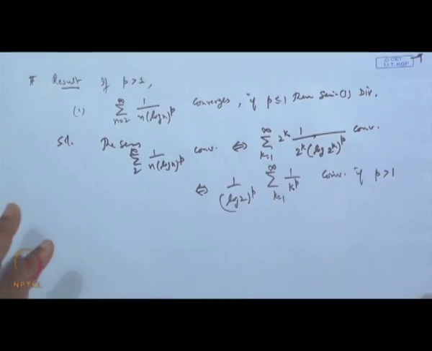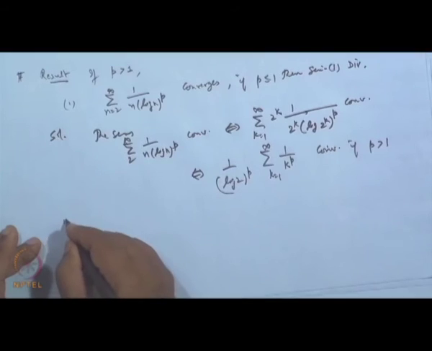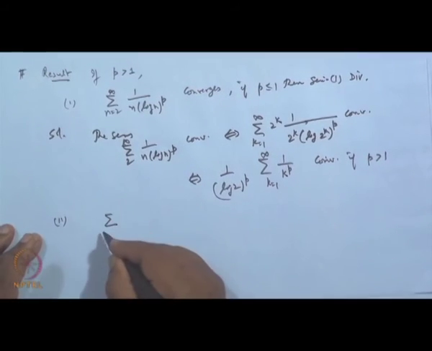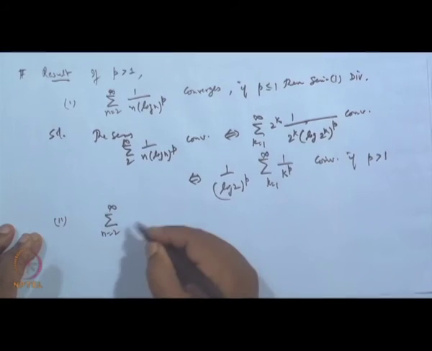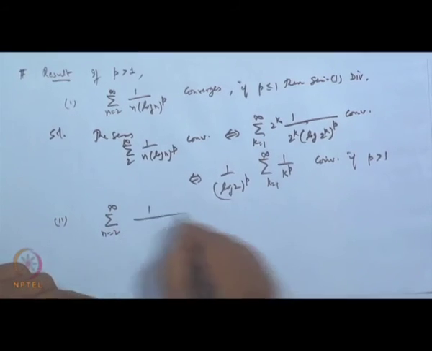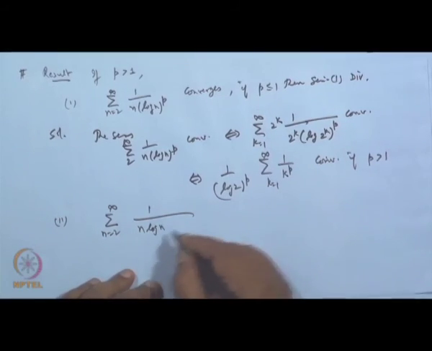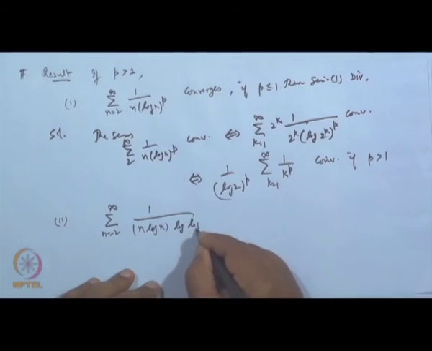So this series converges. Similarly, the second part: suppose I take the series sigma n equal to 2 to infinity of 1 over n log n times log log n.